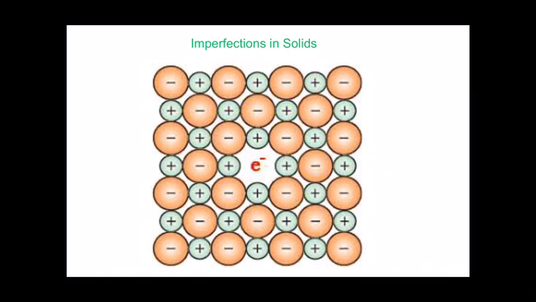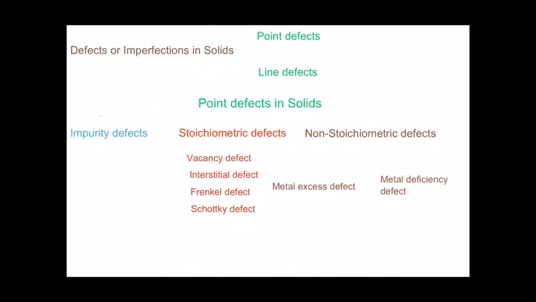Imperfections in solids. By imperfections, what we mean is a deviation from the ideal, regular, orderly arrangement of constituent particles in the case of crystalline solids. Usually, a solid consists of an aggregate of a large number of small crystals. These small crystals have defects in them. This happens when the crystallization process occurs at a fast or moderate rate. Single crystals are formed when the process of crystallization occurs at an extremely slow rate. Even these crystals are not free from defects.